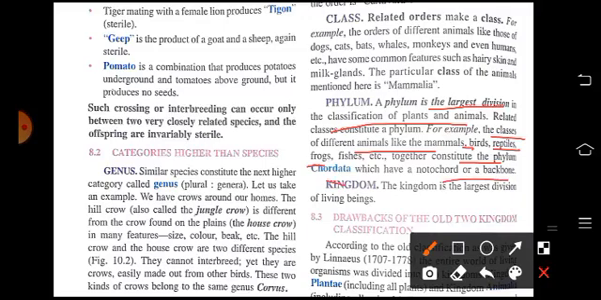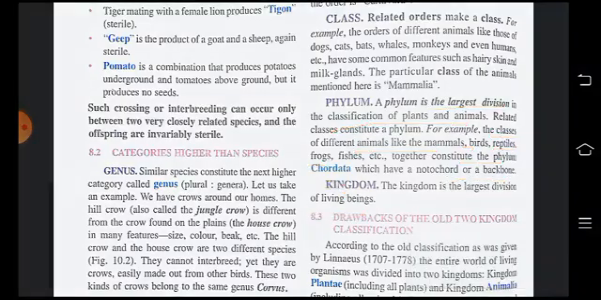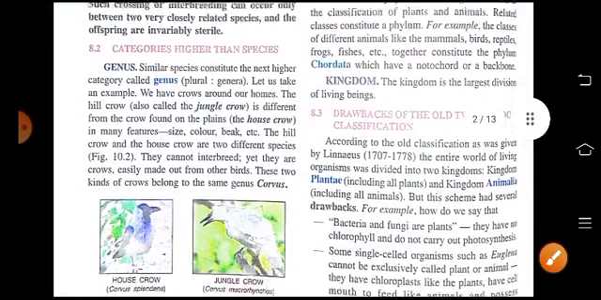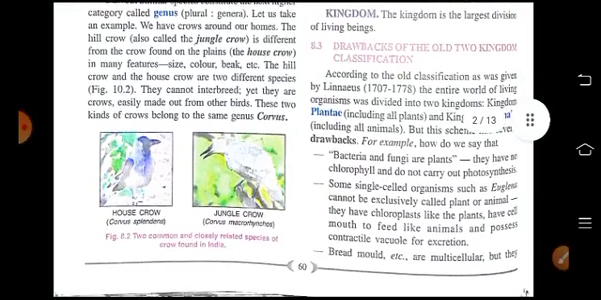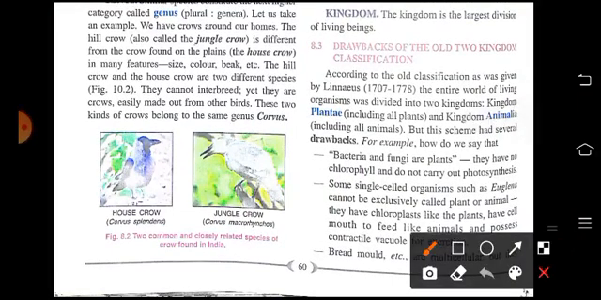And above phylum is the kingdom. So kingdom is the largest division of the living beings, either the plant kingdom or the animal kingdom. So here are the drawbacks of the old two kingdom classification, which was given by Linnaeus, between 1707 to 1778. The entire world of living organisms was divided into two kingdoms, the Plantae, which includes plants, and kingdom Animalia, which includes animals.